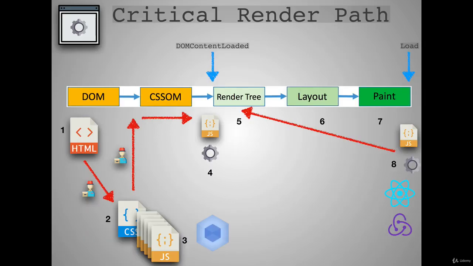Finally, this all is starting to make sense now. This critical render path has just been improved. We learned that Webpack helps us bundle these files in a nice, easy way so that we can deliver the most optimized JavaScript files to the front end. And in the Performance Part 2 section, you're actually going to learn a few more tricks that we can do with Webpack in order to optimize this.